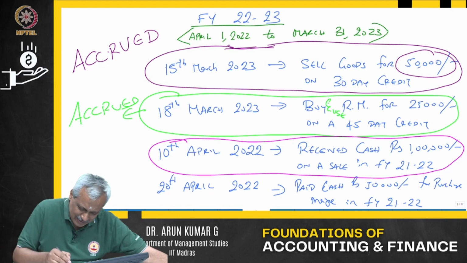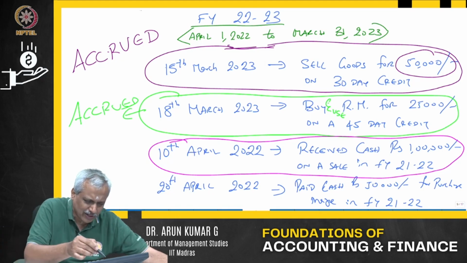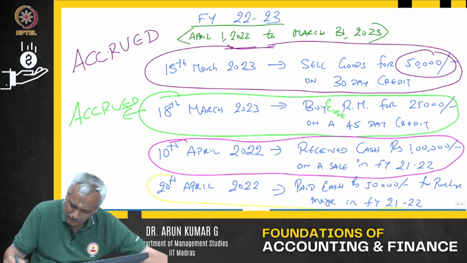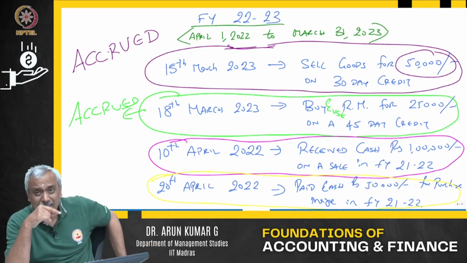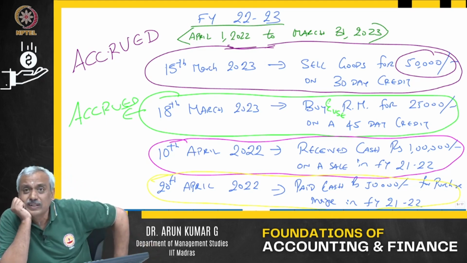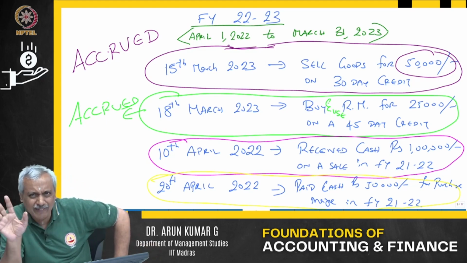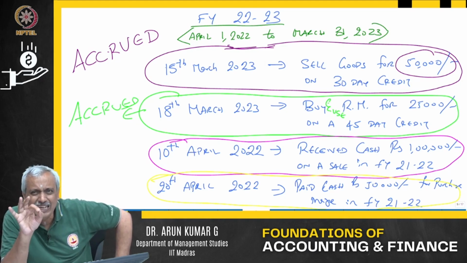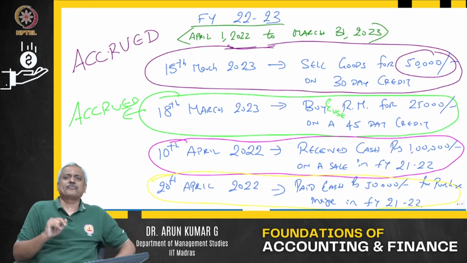The same case applies to the next one also, where you paid cash for the purchases that you made in FY 21-22. Cash has gone out, I will record it, that's okay. But is that expenditure pertaining to the financial year 22-23? No, that expenditure pertains to the financial year 21-22. So it will not find any place in the profit and loss statement for the year 22-23.